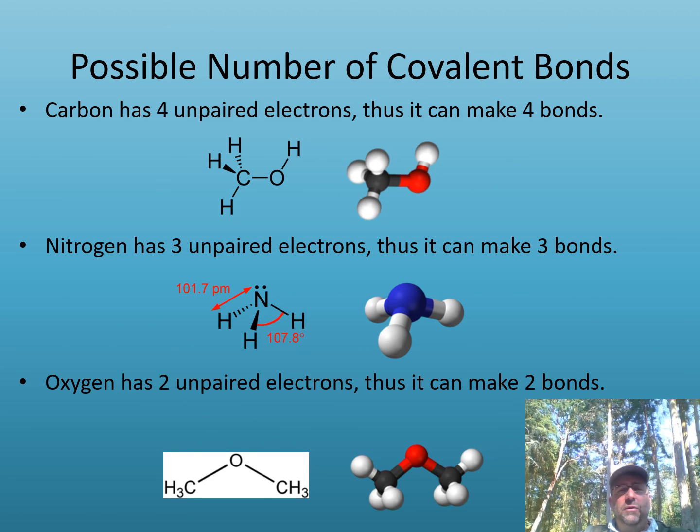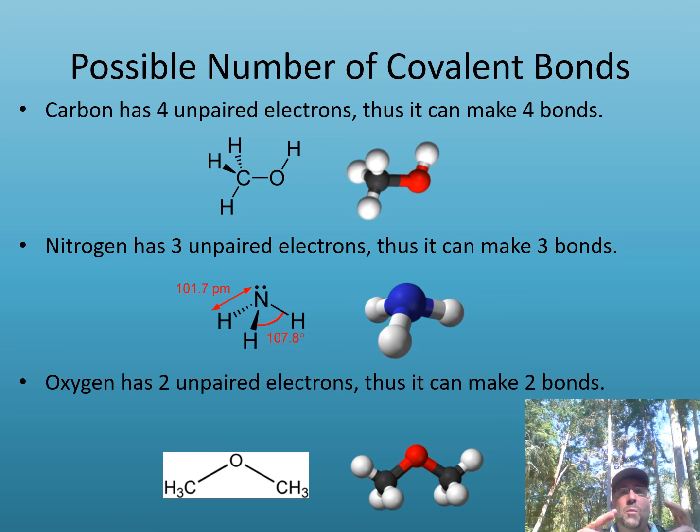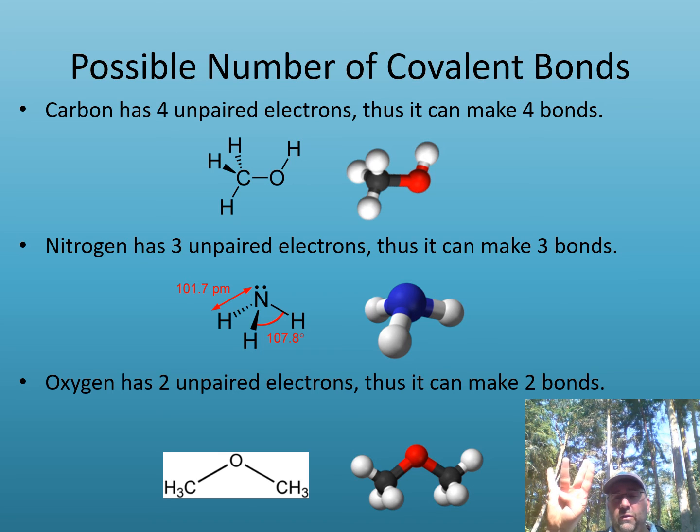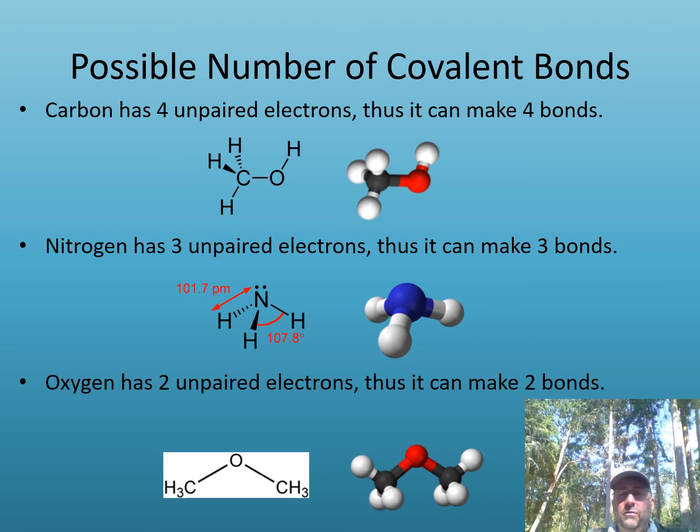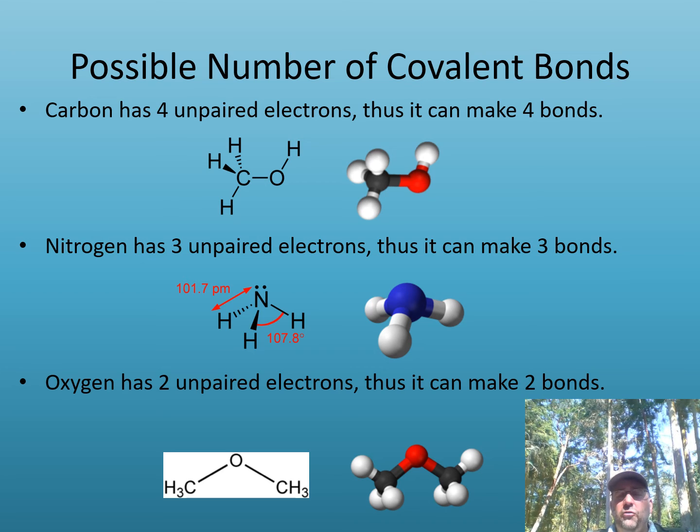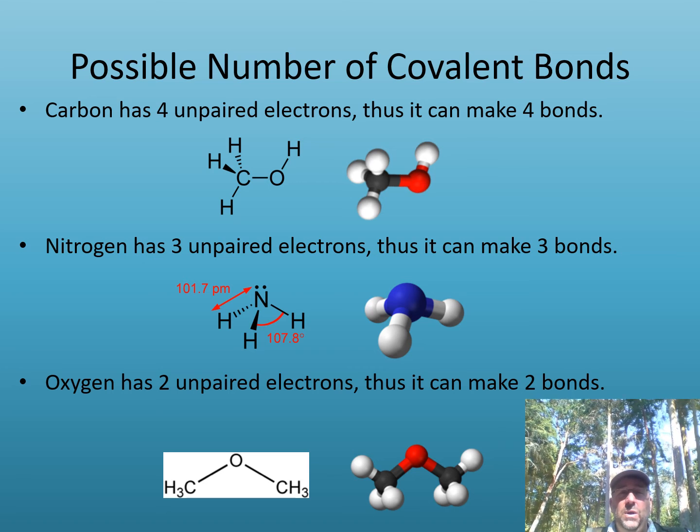Carbon is a particularly important atom because it can make 4 different bonds and a number of different combinations. I've kind of gone over them: 4 singles, a double and 2 singles, 2 doubles, or a triple and a single. So there's a number of different combinations. And thus, that allows carbon to make different shapes and dimensions throughout these different molecules that it can make.